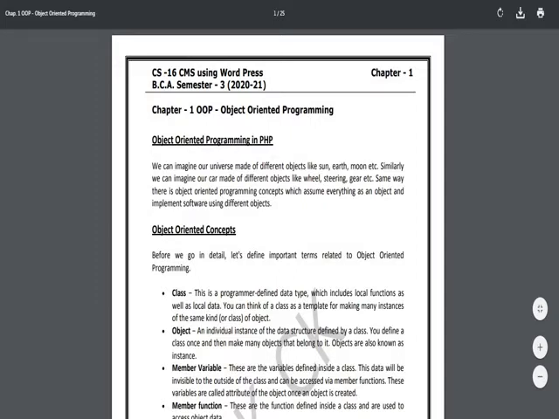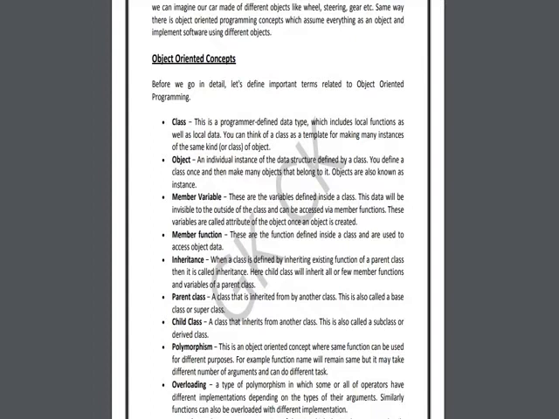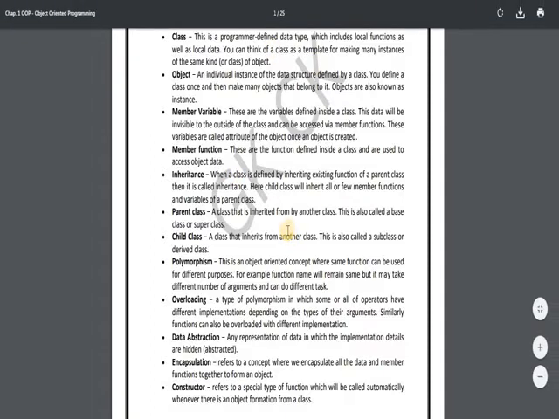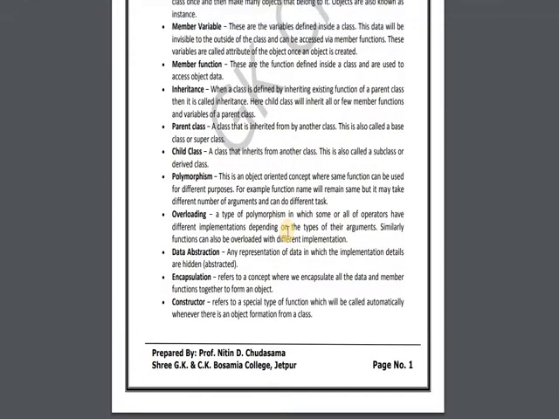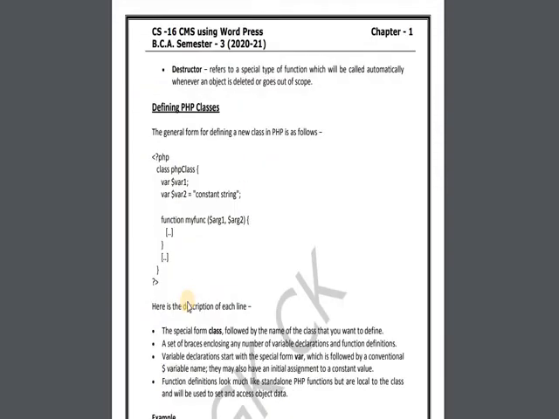Now in the first chapter we have seen the object oriented concept and different definitions of particular terms. So we can say that it is the terminology for object oriented programming. In this we have seen class, object, member variable, member function, inheritance, parent class and child class. Up to this we have covered, and it is in our syllabus. Some of the terms, if you want to know, I have given the definitions: polymorphism, overloading, data abstraction, encapsulation, and constructor and destructor are also in our syllabus.